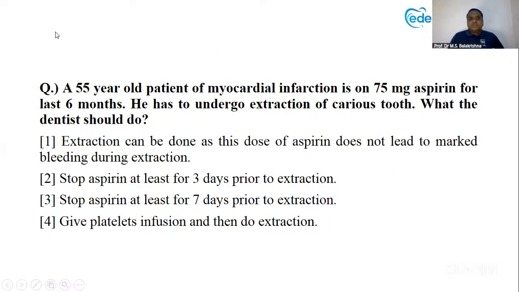Next question. A 55-year-old patient of myocardial infarction has been on 75 mg of aspirin for the last 6 months. So continuously he is taking aspirin. Now he has to undergo extraction for carious teeth. What are the steps to be done?